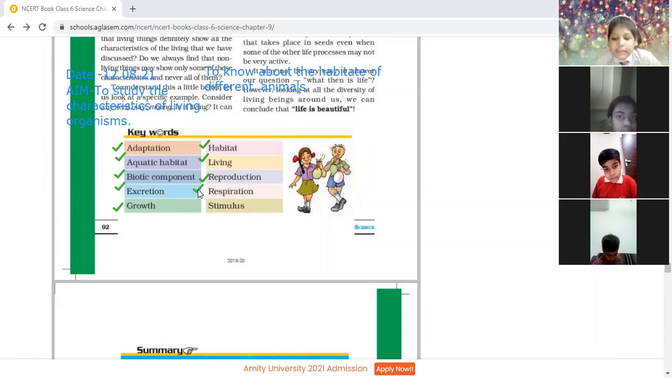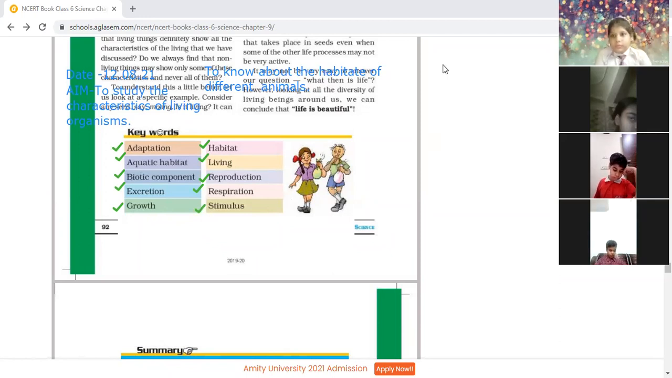Next word is stimulus, beta. This word is stimulus. Yes, Charvi. Changes in our surroundings that make us respond to them are called stimulus. Stimulus, beta. This word is stimulus. So the changes for which we respond are known as stimulus.